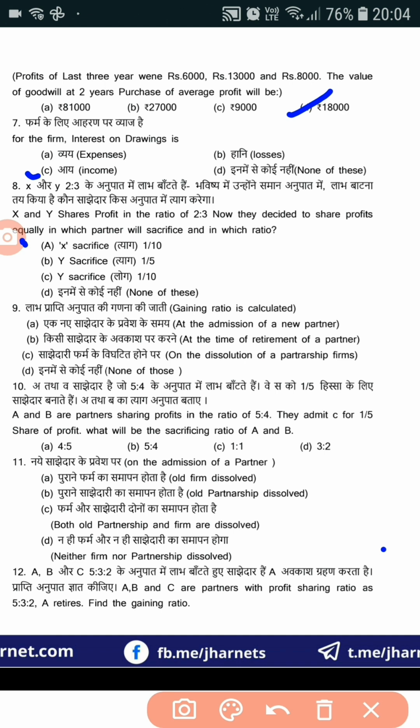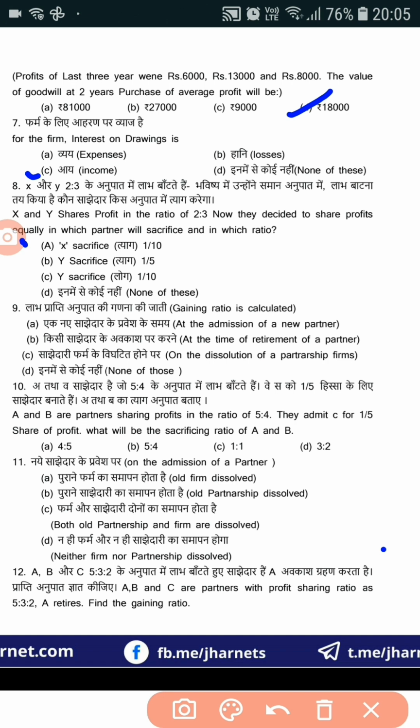For sacrificing ratio, we use the formula old ratio minus new ratio. So the old ratio of X is 2/5 and for Y is 3/5. And the new ratio of both partners X and Y will be 1/2 and 1/2, as they share profits equally.